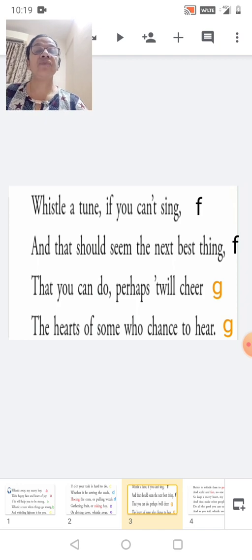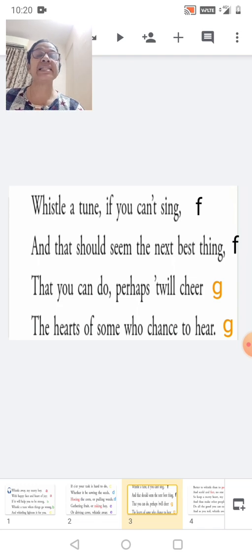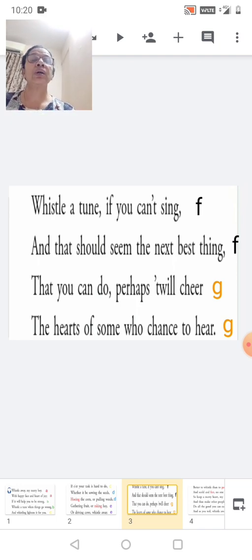Whistle a tune if you can't sing, and that should seem the next best thing. That is, sing and thing. The last words, they both rhyme with each other. So the alphabet given there is small f. The next line: that you can do, perhaps 'twill cheer the hearts of some who chance to hear. Now cheer and hear, the last words, they both rhyme with each other. So the alphabet given there in orange is g.